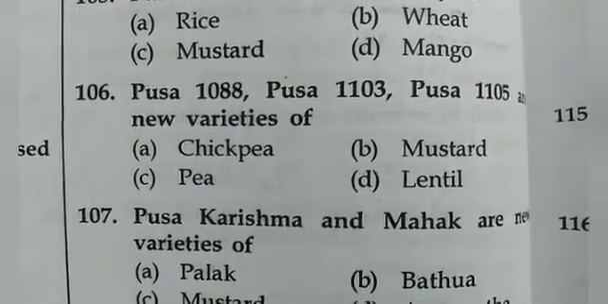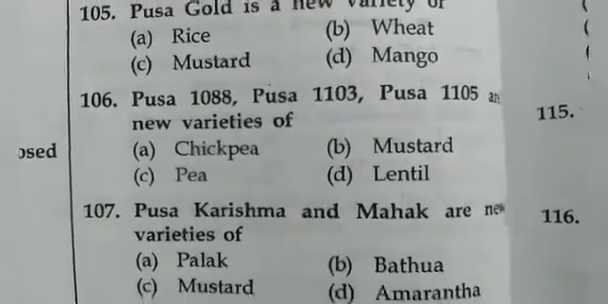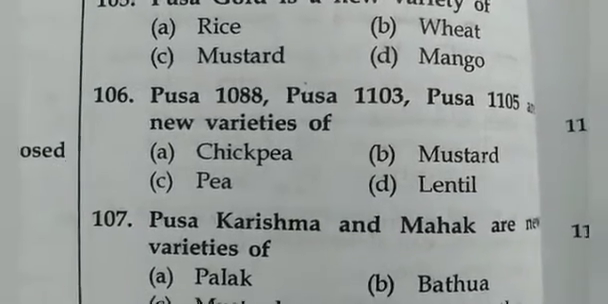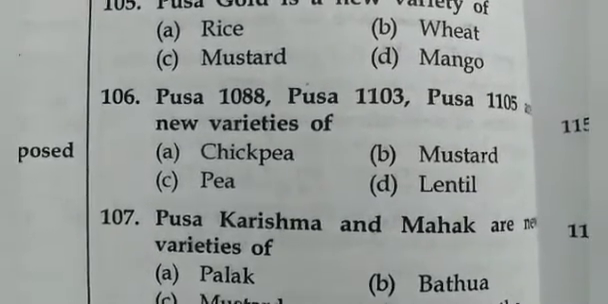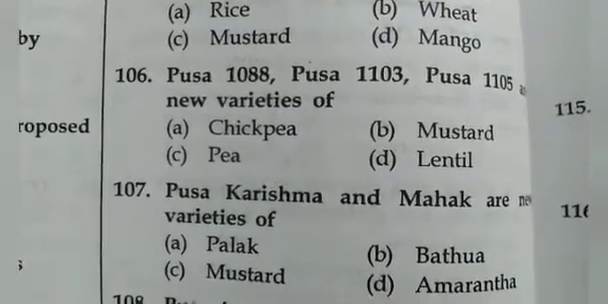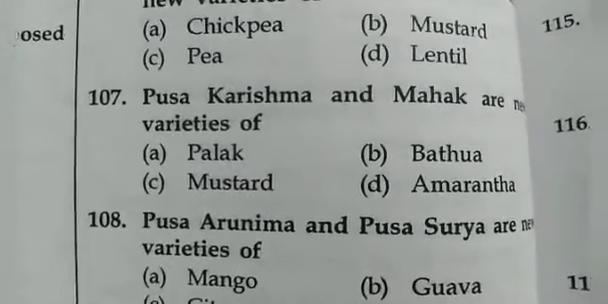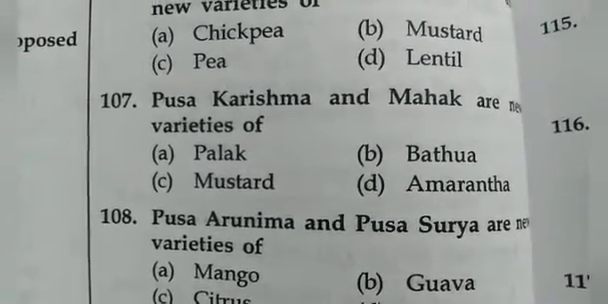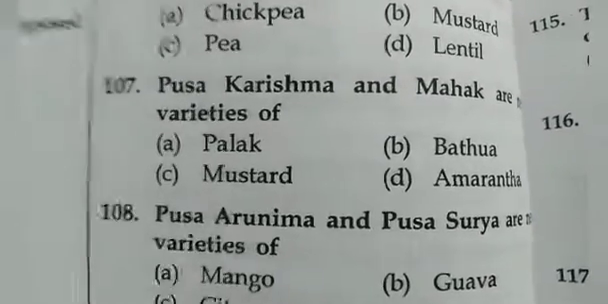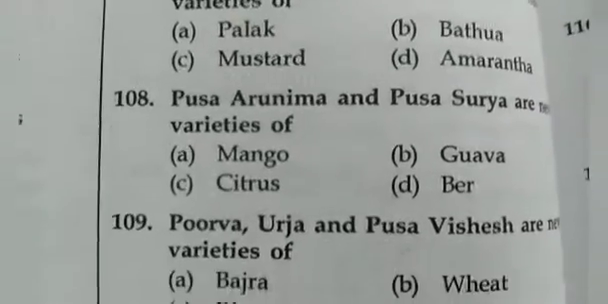Pusa 1088, Pusa 1103, Pusa 1105 are new varieties of chickpea. Pusa Karishma and Mehak are new varieties of mustard.